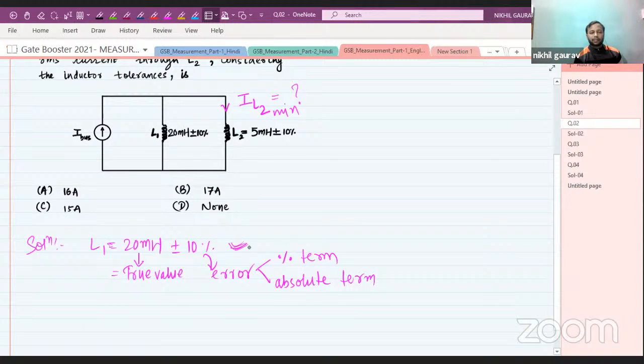Here, as the inductor error is given in percentage form, this is known as percentage form or relative form.